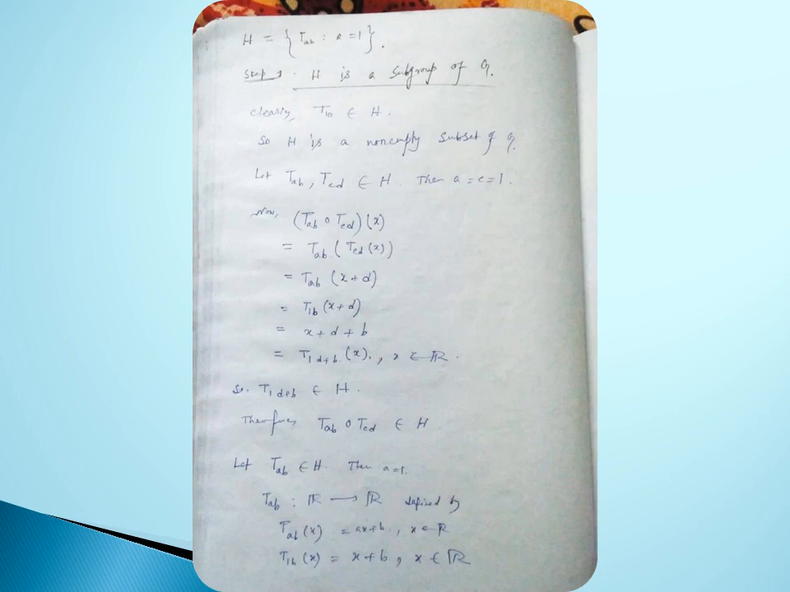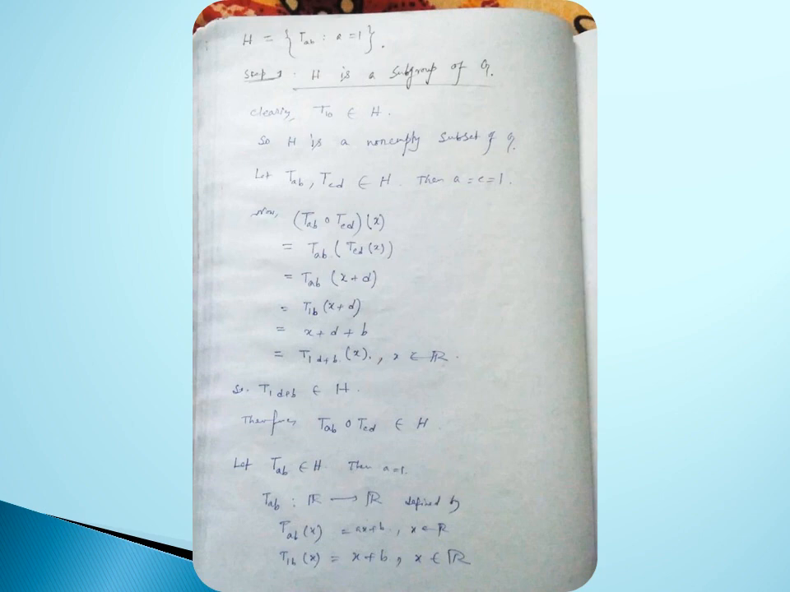Then let T_AB, T_CD belong to H, then a equal to c equal to 1. So now T_AB composition T_CD of x equal to T_AB of T_CD of x. This is exactly equal to T_AB of x plus d by definition of T_CD. So this is exactly equal to T_1B of x plus d. Here a equal to 1 by definition of H. So this is exactly equal to x plus d plus b. This is exactly equal to T_1,D plus B of x. x belongs to R. So T_1,D plus B belongs to capital H. So therefore T_AB composition T_CD belongs to capital H.